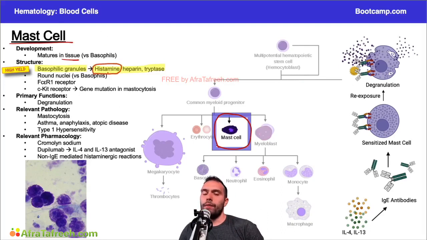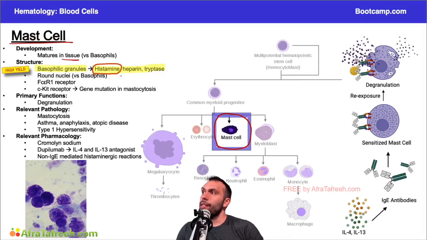In this situation, the number one thing, the highest yield thing, is going to be histamine. And a lot of the effects of histamine we discuss in the type 1 hypersensitivity video, but basically we're talking about things like vasodilation. Really high amounts of histamine can cause reactions that can cause patients to have urticarial rashes. They can have itching, right? Can even lead to wheezing and then potentially anaphylaxis or anaphylactic shock, which we'll talk about here in a minute.